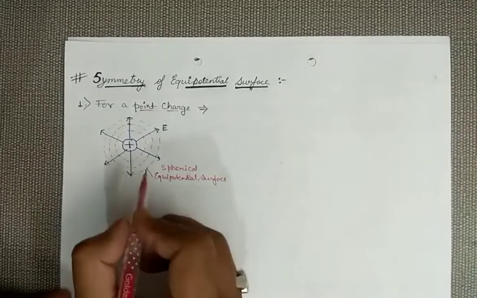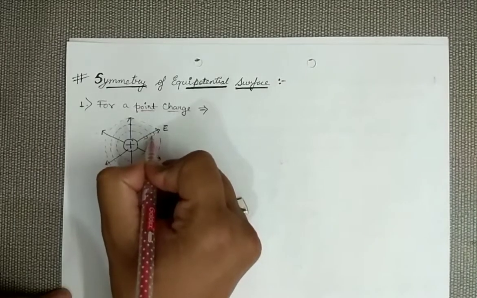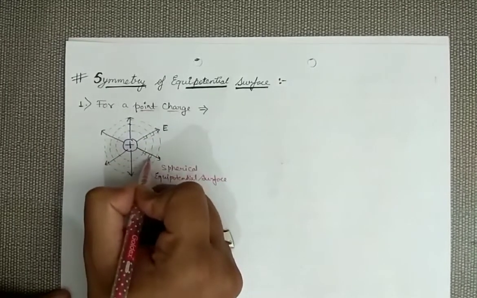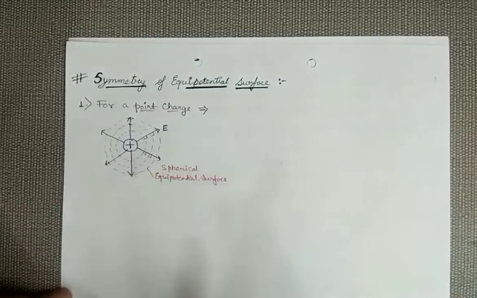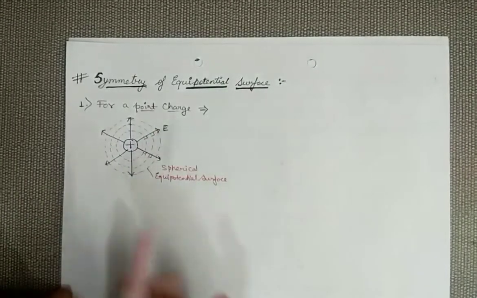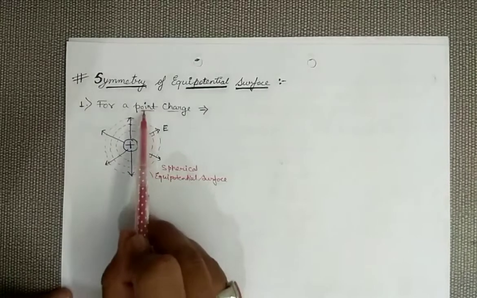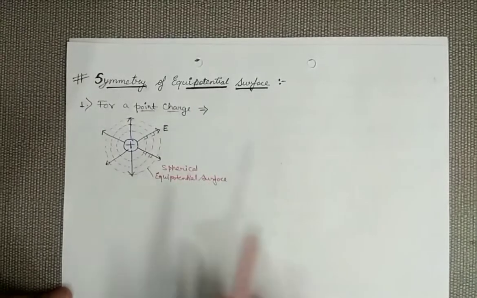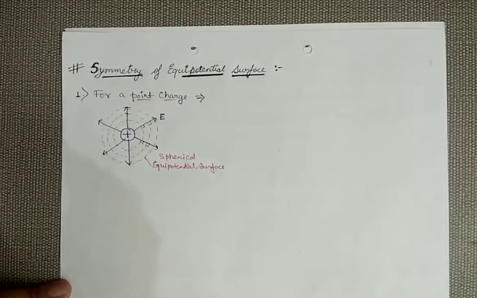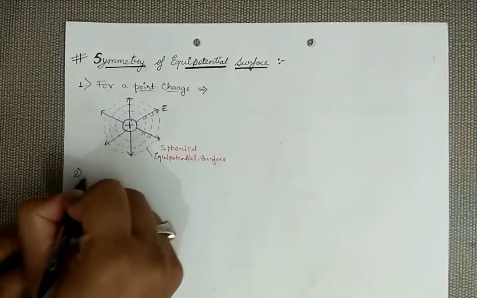Now see very carefully here, these electric field lines are making an angle of 90 degrees with the equipotential surface. As we have seen in our properties also, electric field lines are always perpendicular to the equipotential surfaces. So just remember this thing, that for a point charge your equipotential surfaces are spherical in shape. So our second condition is for